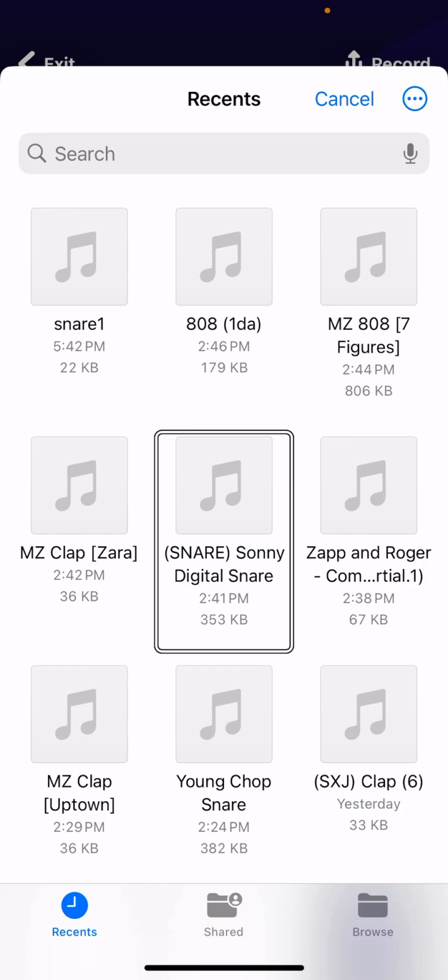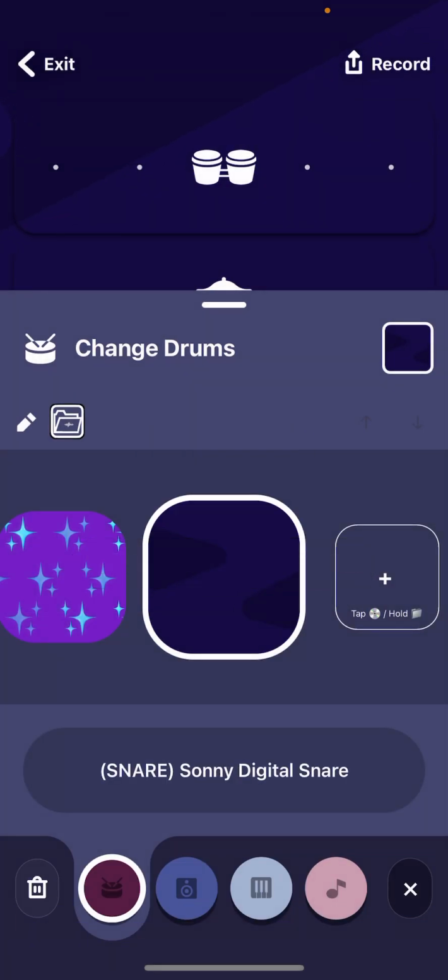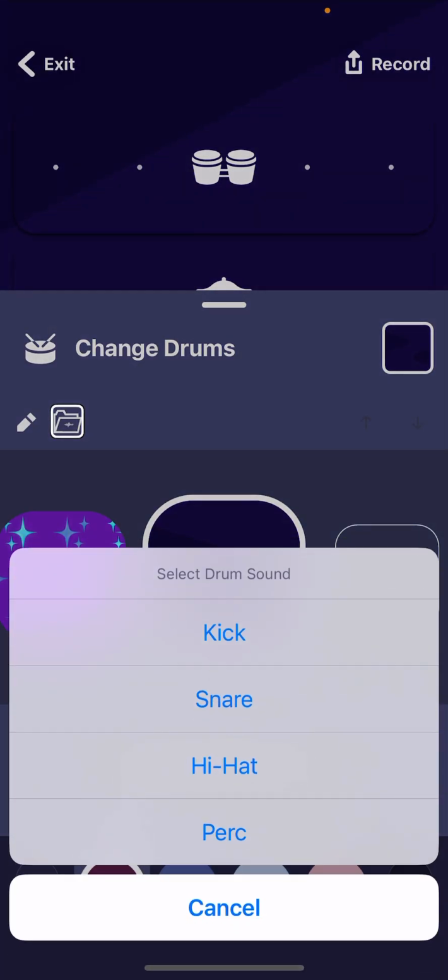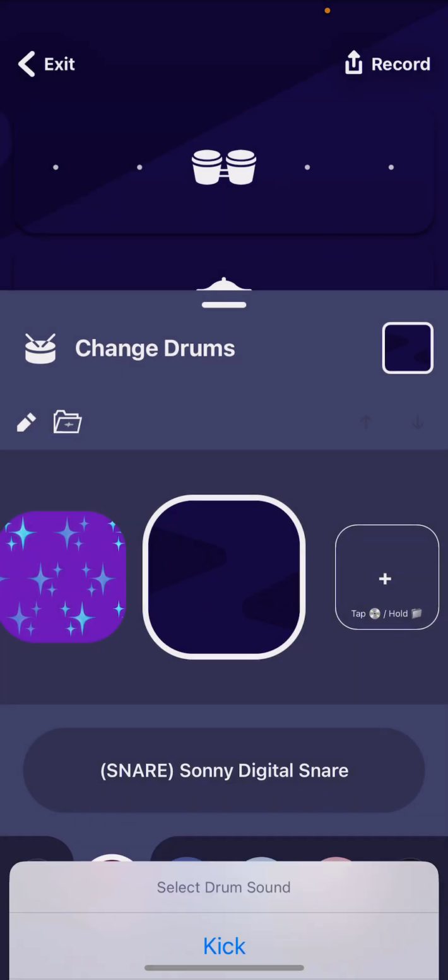We're gonna select this digital Sunny snare. Digital snare for the snare. Then go to the folder, kits, hi-hat. This is kind of like a cook hi-hat if you ask me.